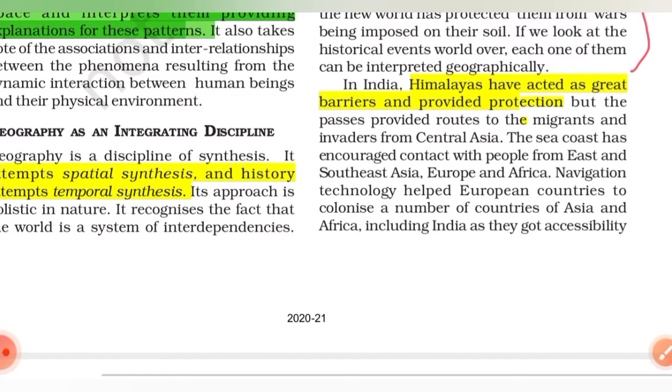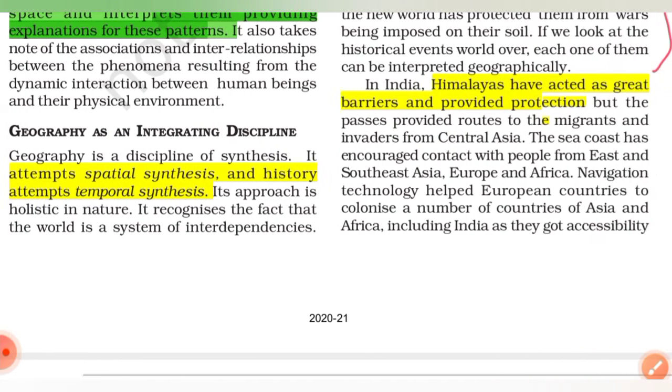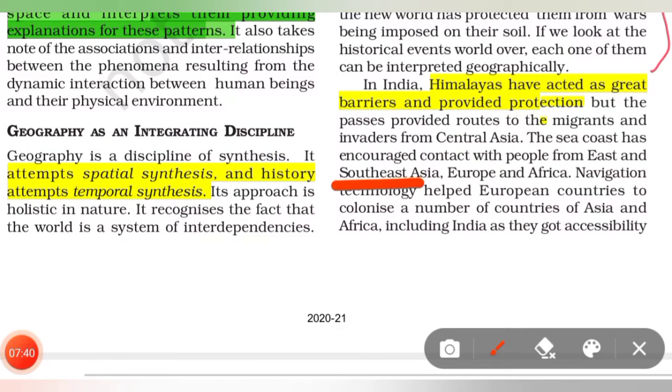And the sea coast has encouraged contact with people from East and Southeast Asia. The seas have provided us contact with people from East and Southeast Asia, Europe and Africa, fine. They all have relations with India, and they trade. These countries trade with us. So this is possible just because of the sea route, and this is possible just because of geography.